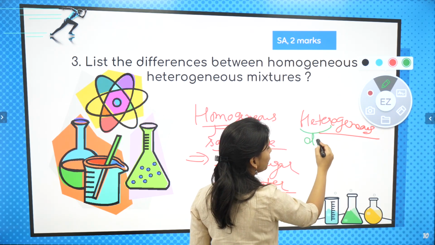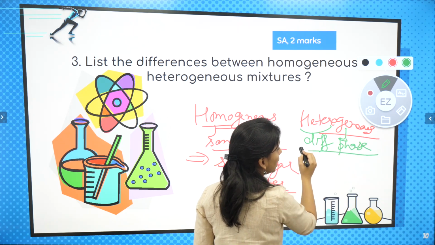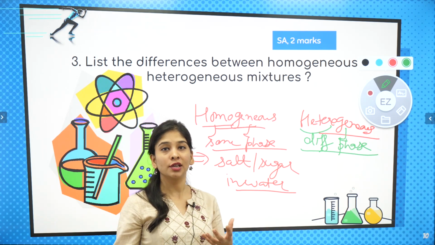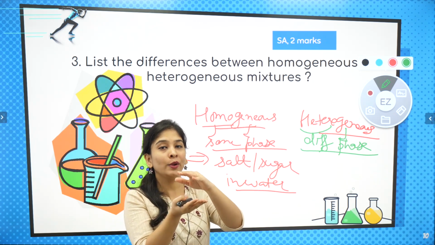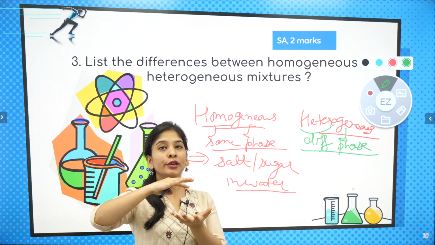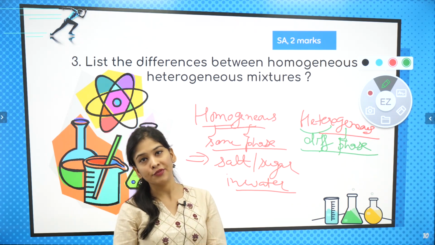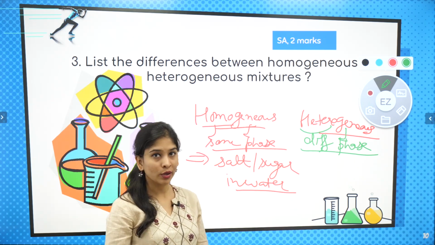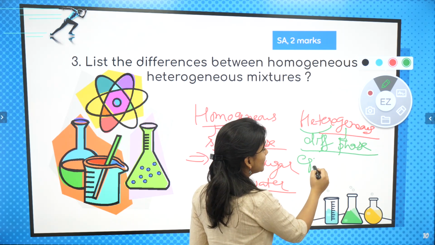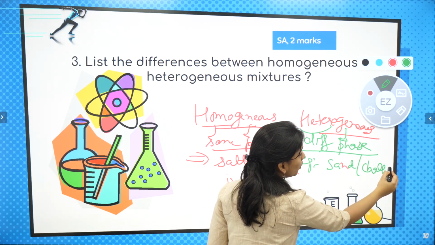Hetero means different and genus means phase. So heterogeneous mixture means a mixture in which I can easily see the difference between the solute and solvent. They are present in different phases, which is most of the time visible. If I talk about examples, sand in water or chalk in water.